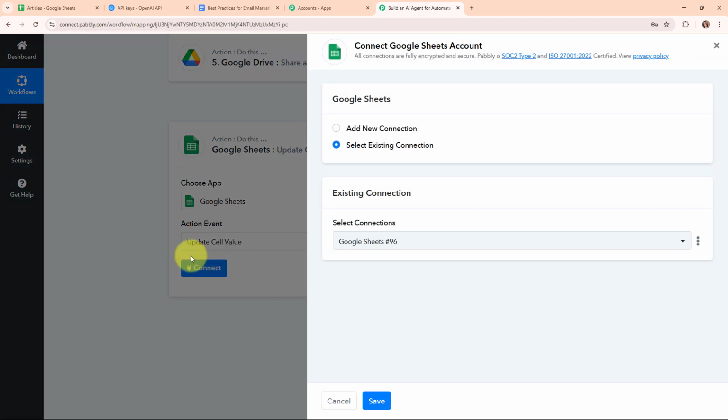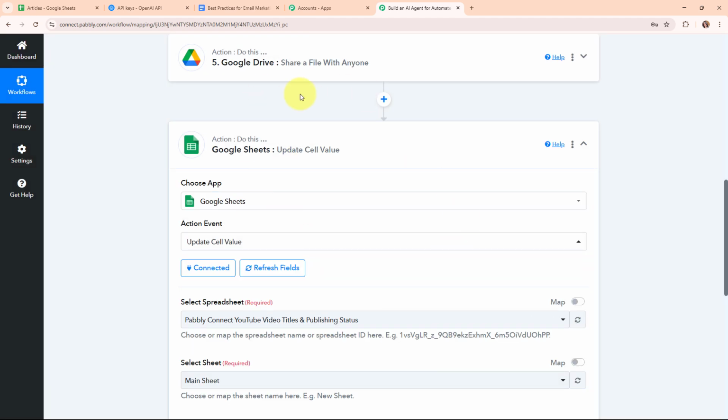Now I'm going to click on this connect. And this time, to build this connection, I'm going to click on select existing connection, because I've already connected my Google Sheets with Pabbly Connect in my previous action step. Here I've selected the existing connection, and now I'm going to click on save. And you can see we are now successfully connected.